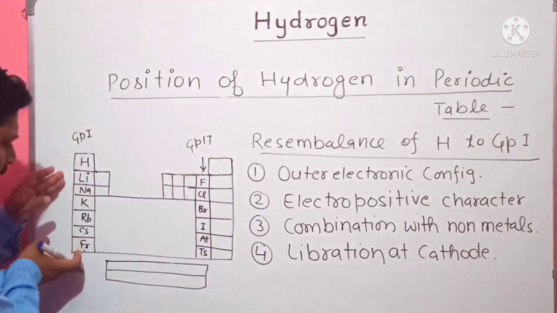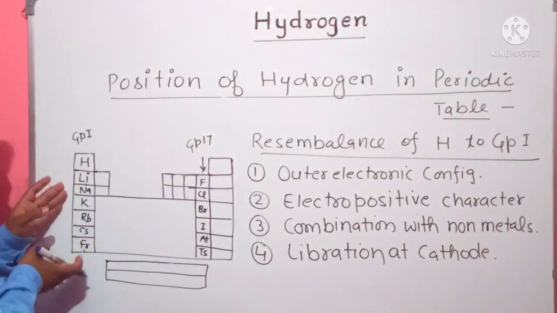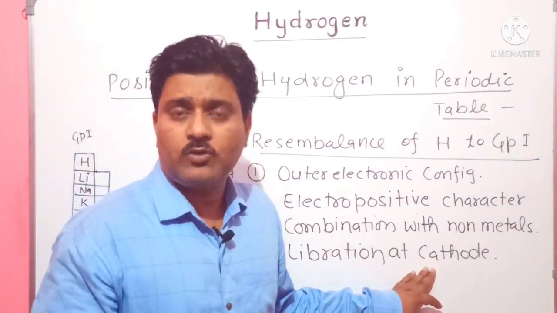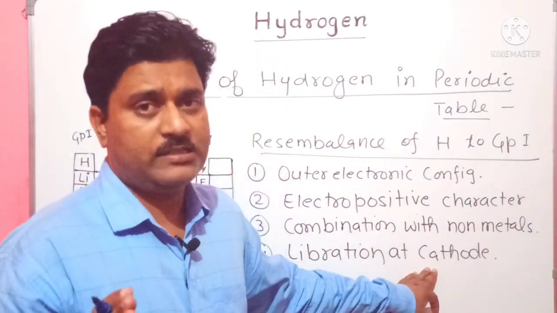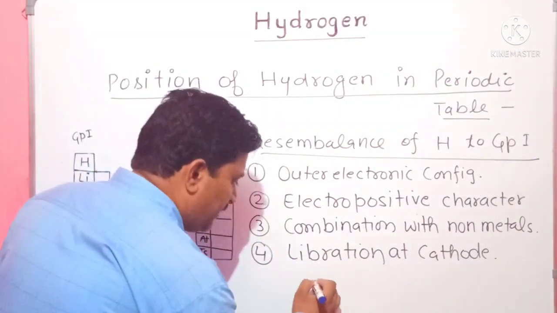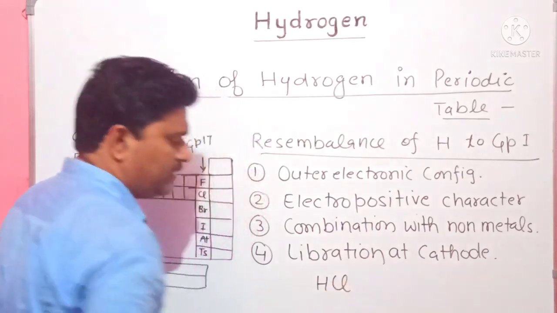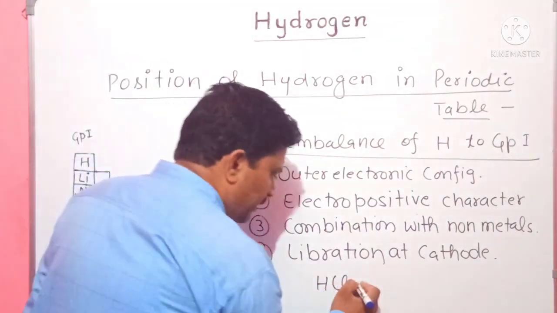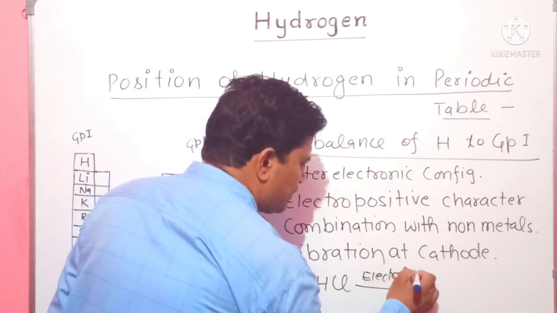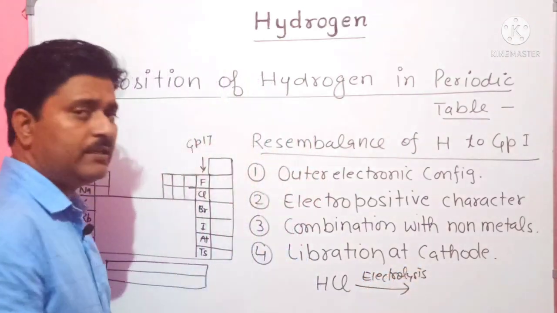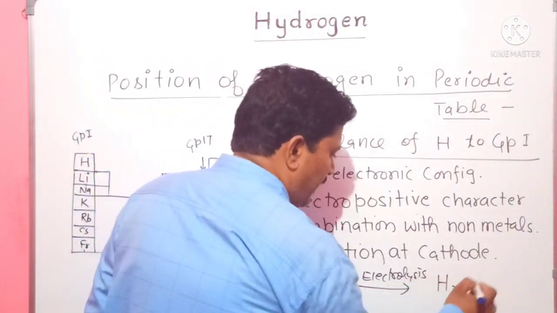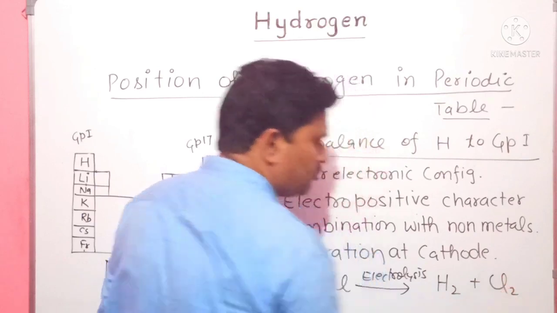Similarly, alkali metals are always liberated at the cathode when they undergo electrolysis. Let's see how. Hydrogen is present in HCl, hydrogen chloride. When electrolysis of hydrogen chloride occurs, it forms hydrogen gas H2 and chlorine gas Cl2.